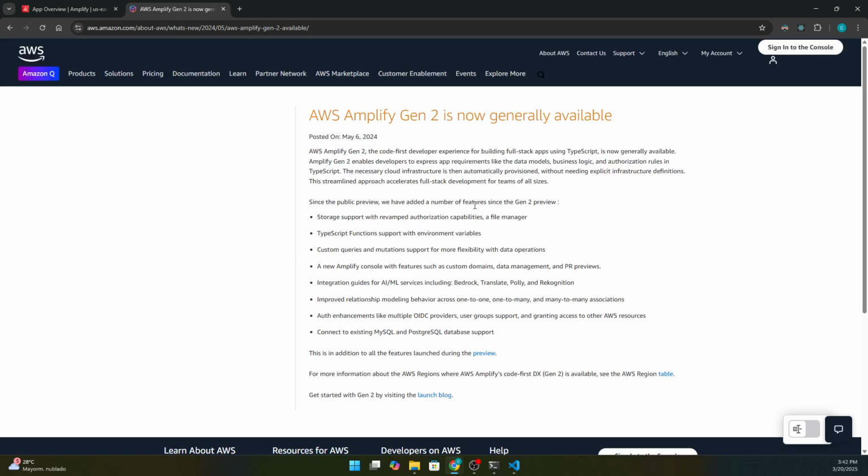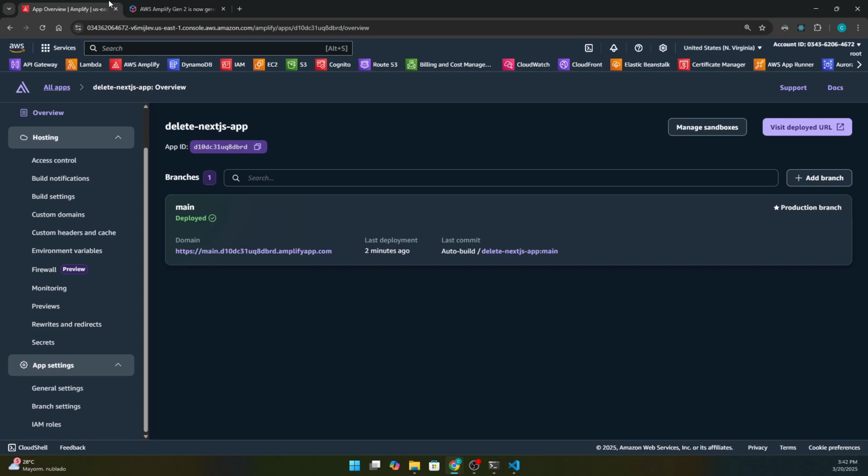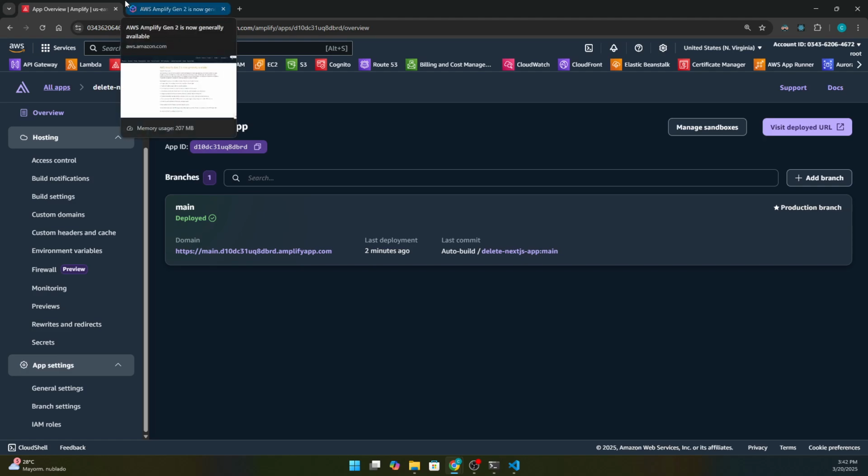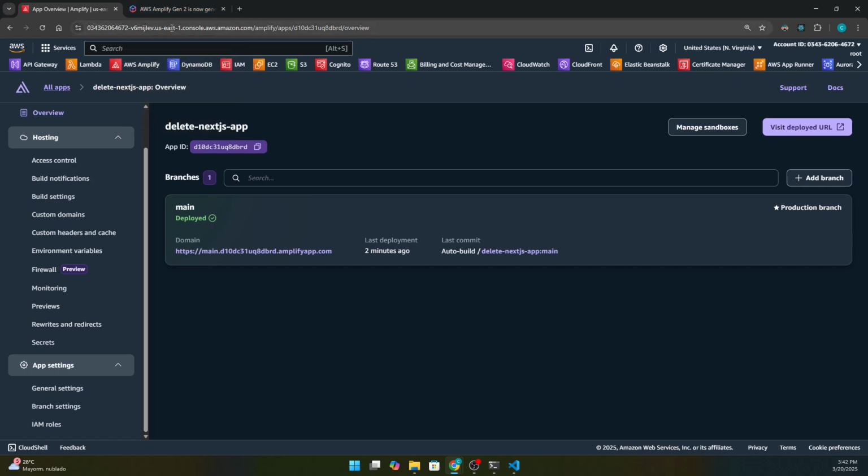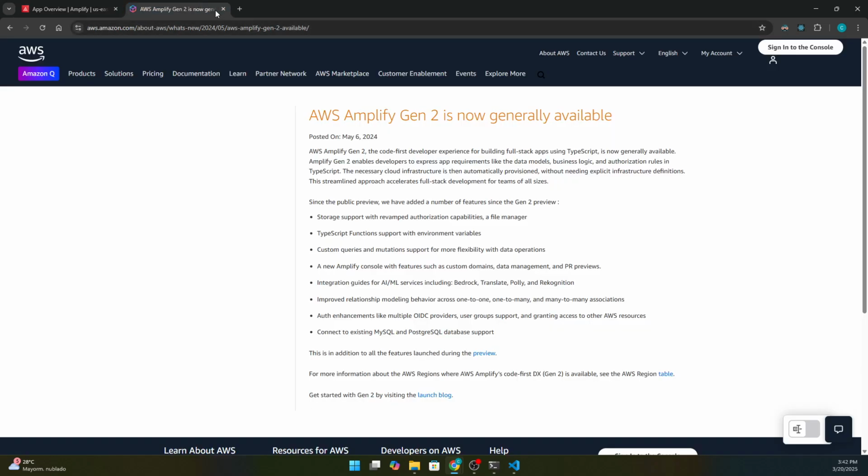So it's relatively new, and maybe you will see some changes while you are working with the platform. That's nice, but of course there are some limitations that will be solved with time.